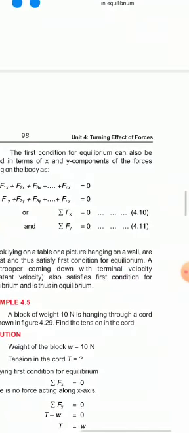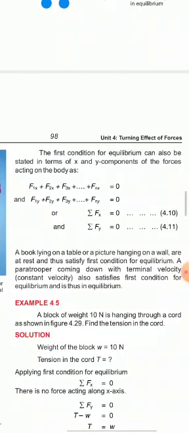The first condition for equilibrium can also be stated in terms of x and y components of the forces acting on that body. Therefore, the sum of all the forces along the x-axis will be F1x plus F2x plus up to Fnx is equal to 0.